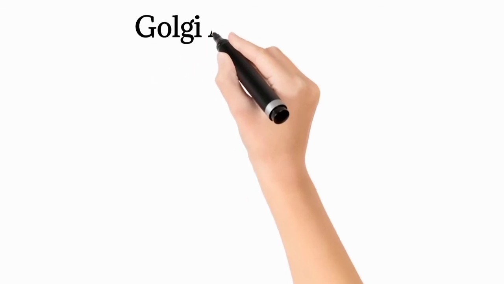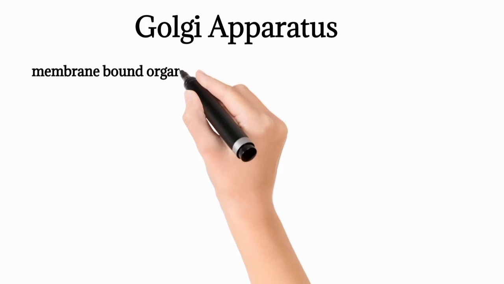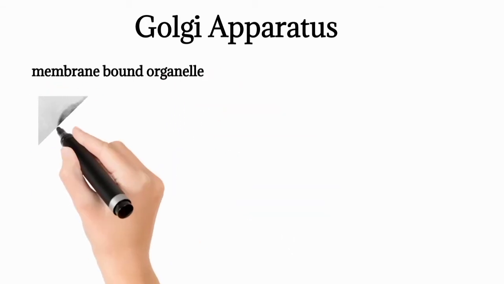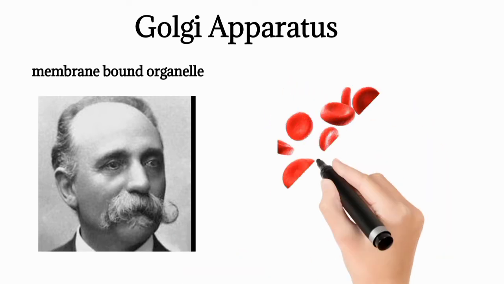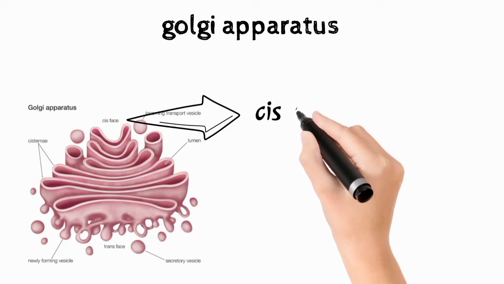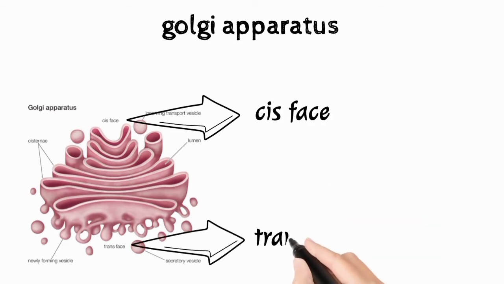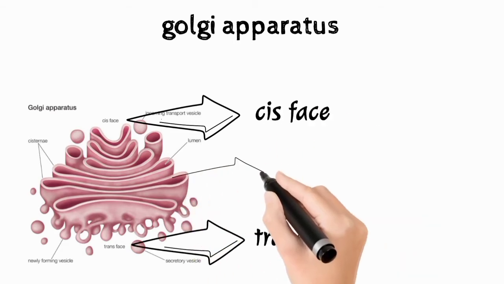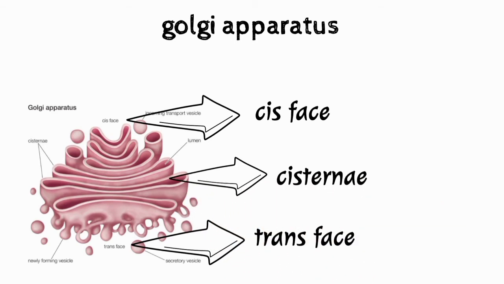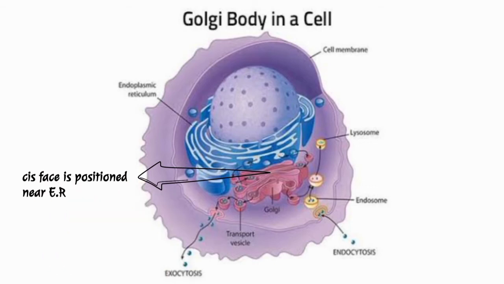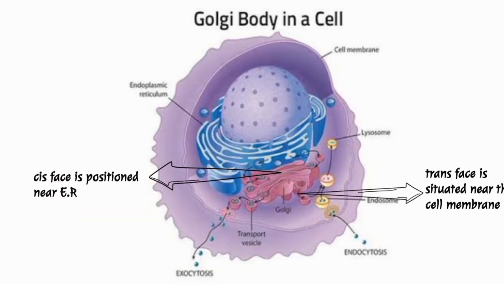Next organelle is Golgi apparatus. Golgi apparatus is a membrane-bound organelle. It was discovered by a scientist named Camillo Golgi. Golgi apparatus is present in all the cells except RBC. Golgi apparatus has two phases, cis phase and trans phase, and each Golgi apparatus consists of 5 to 8 flattened membranous sacs called cisternae. Cis phase is situated near endoplasmic reticulum and trans phase is situated near the cell membrane.